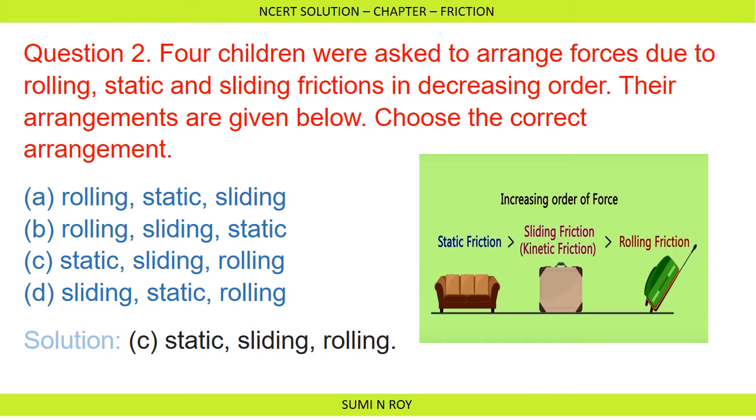And when it comes to rolling friction, here the object is rolling. Due to the wheels, one object is rolling on the surface of the other object. In that case, the object gets very less time to interlock their irregularities. So rolling friction is very less. So you can say static friction is greater than sliding friction, and sliding friction is greater than rolling friction.